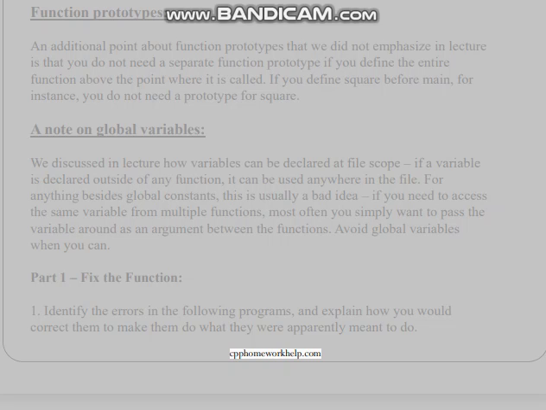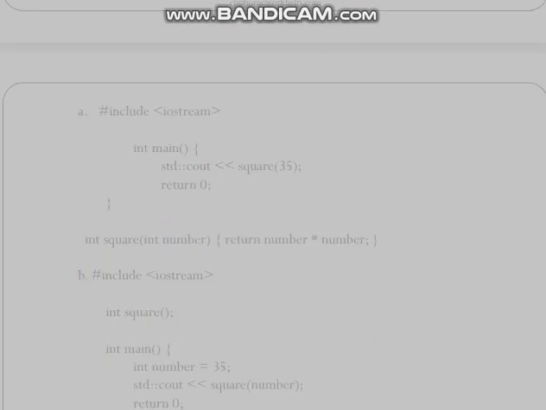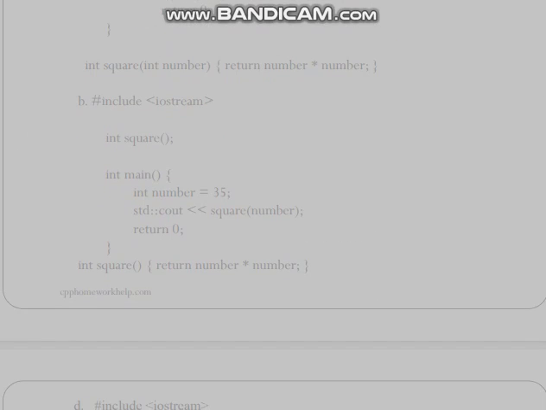A. #include <iostream> int main() { std::cout << square(35); return 0; } int square(int number) { return number * number; } B. #include <iostream> int square; int main() { int number = 35; std::cout << square(number); return 0; } int square() { return number * number; }